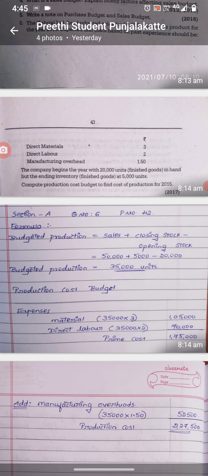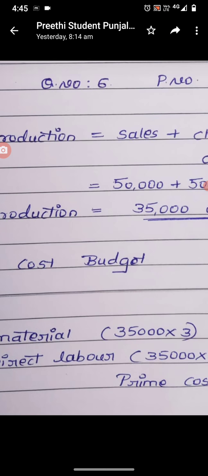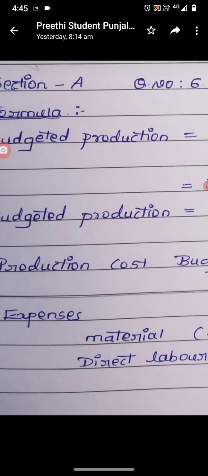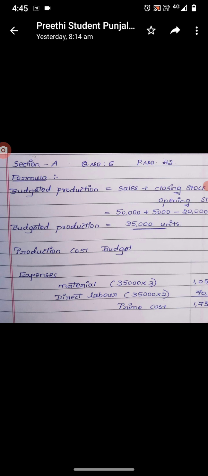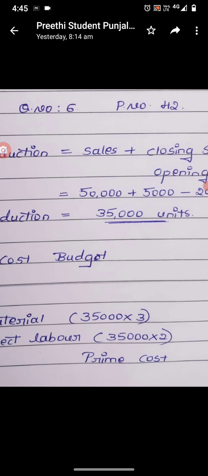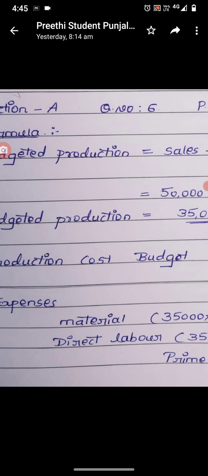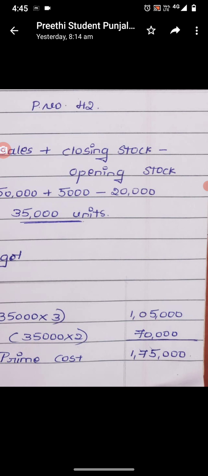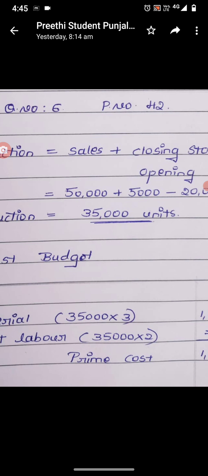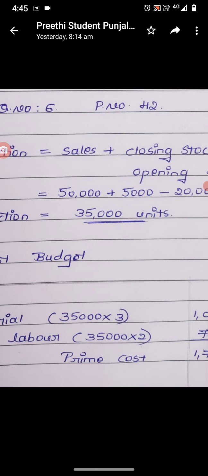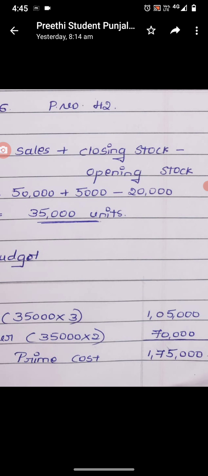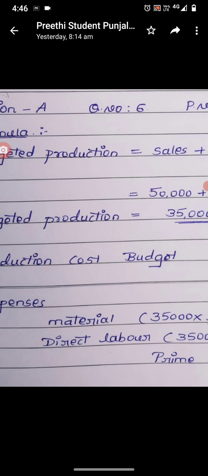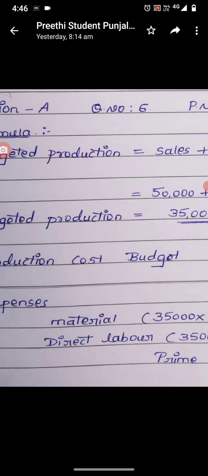So what is the information given? The costs are direct material, direct labor, and other information, and then sales and opening and closing stock information is given. From that you can calculate budgeted production. Budgeted production is equal to sales plus closing stock minus opening stock. Sales is 50,000 units, plus closing stock of 5,000 finished goods, minus opening stock of 20,000. So the expected budgeted production is 35,000 units.